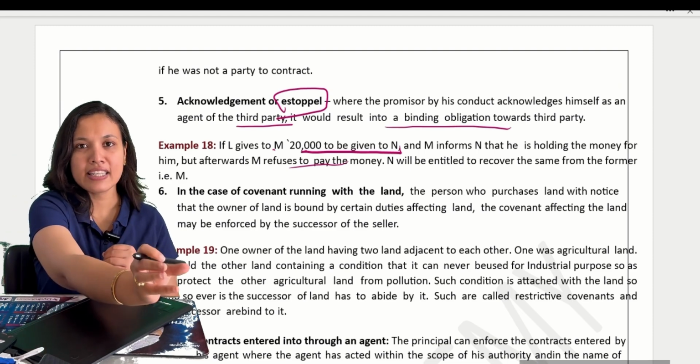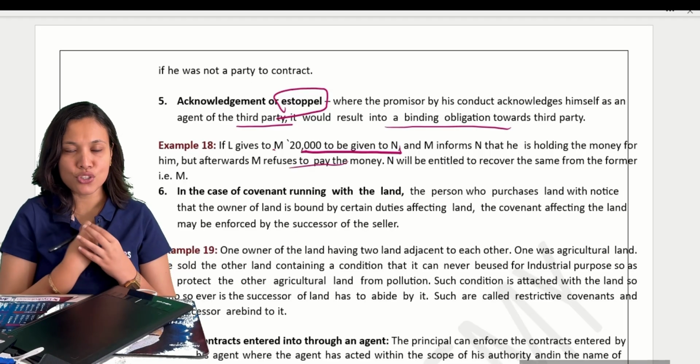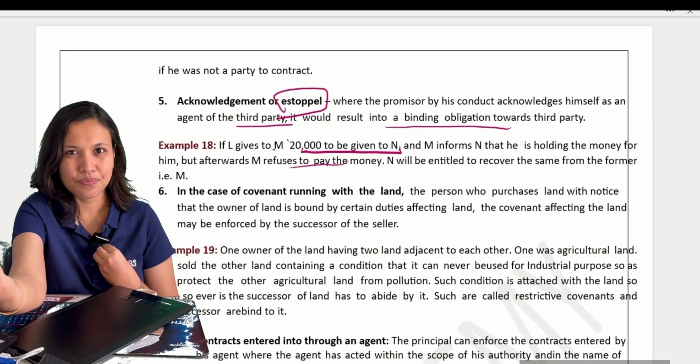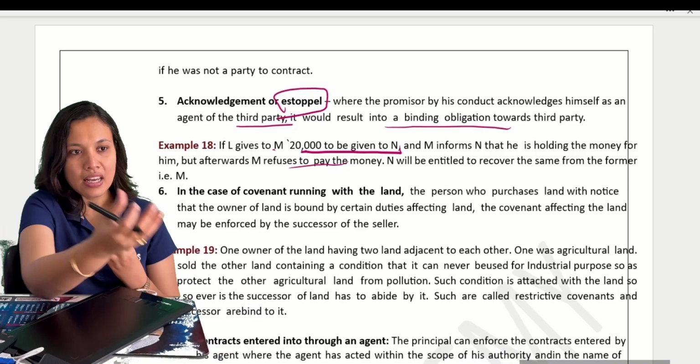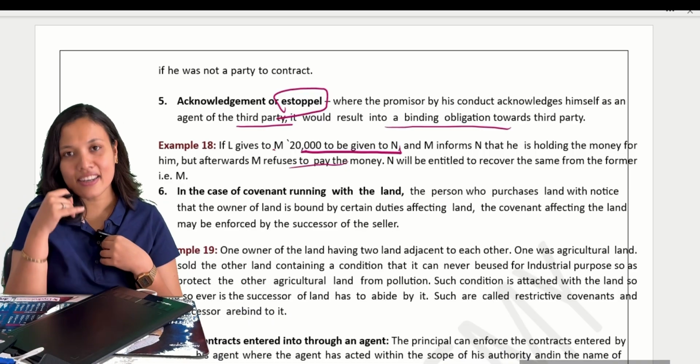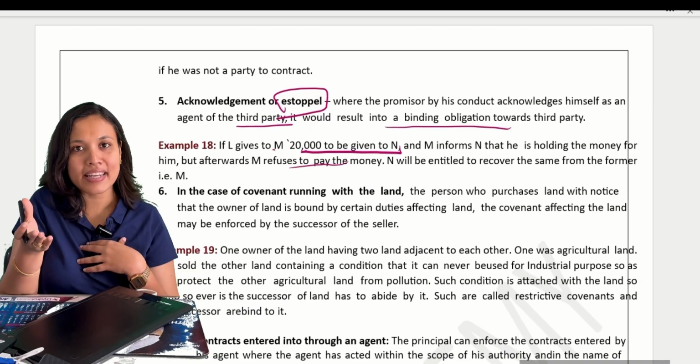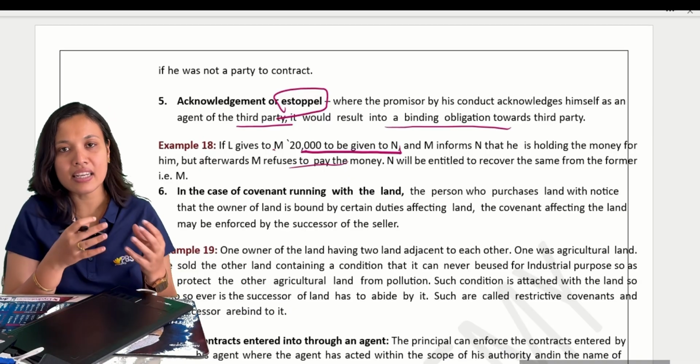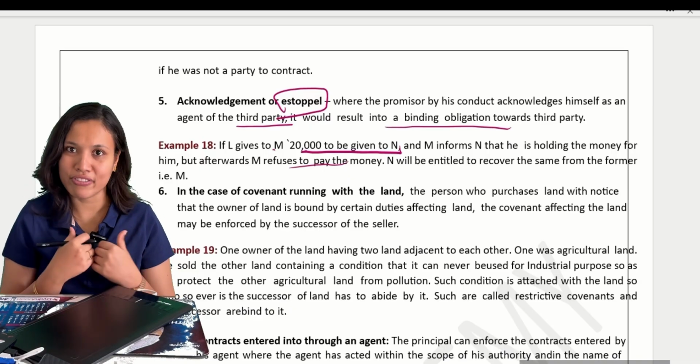Listen to the question carefully. L gave me some money to be given to N. Okay? Now, I took the money from L, and I acknowledged. I called up N and said, see, I am having your money. I am holding your money on your behalf.